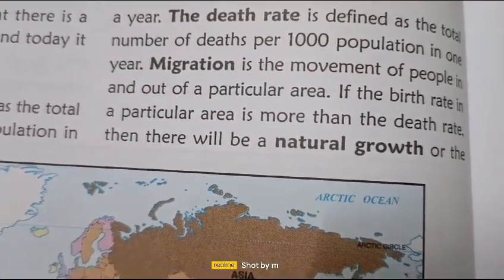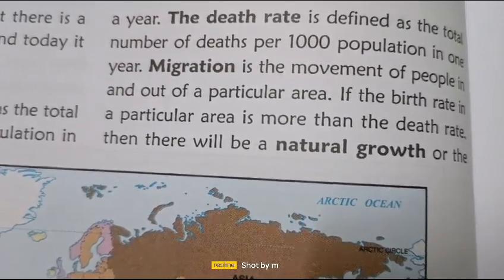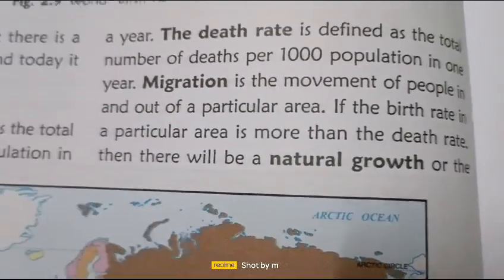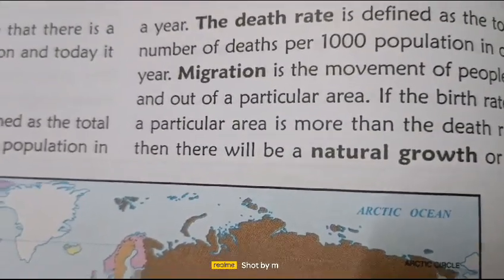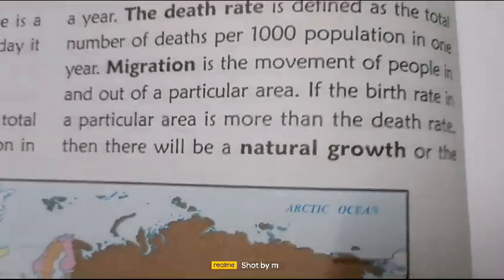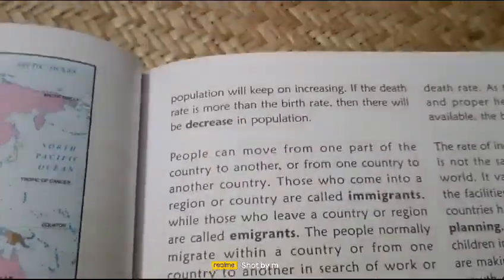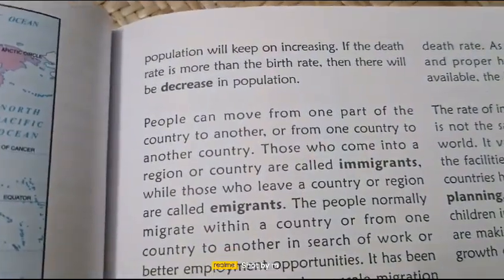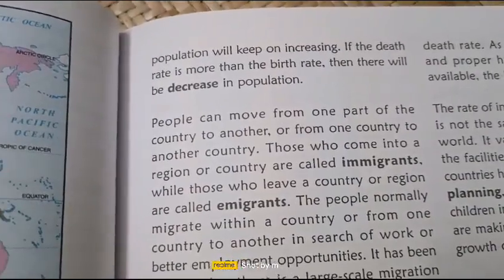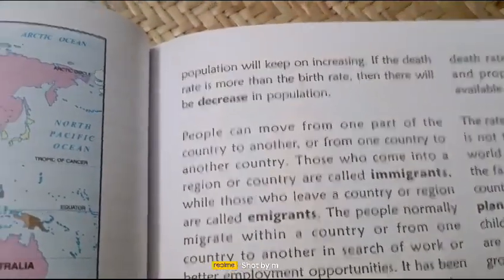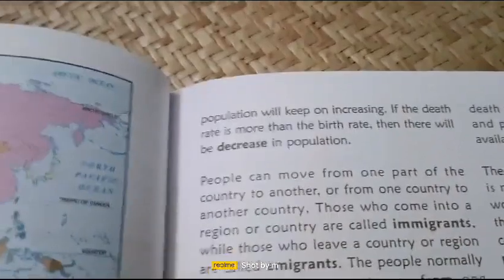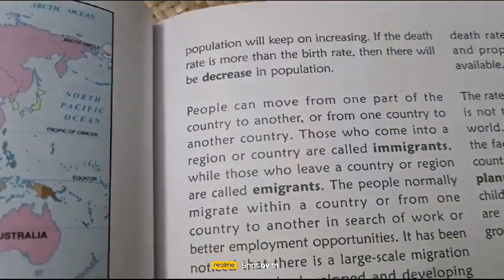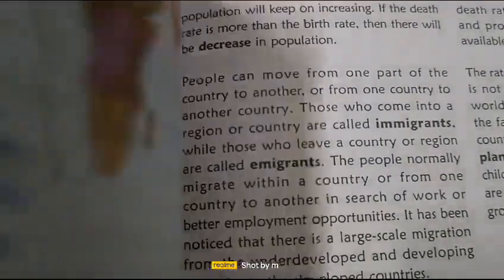If the birth rate in a particular area is more than the death rate, then there will be a natural growth, or the population will keep on increasing. If the death rate is more than the birth rate, then the population will decrease. Now, when there was corona, we have seen that the death rate was too high, and at that time the population of the world decreased.